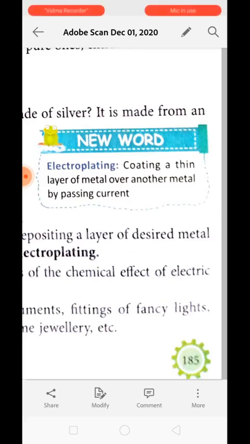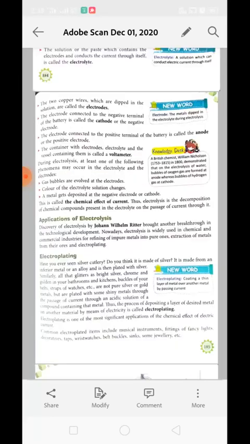Similarly, all the glittering and bright silver, chrome and golden items in your bathroom and kitchen, the buckle of your belt, straps, watches, etc. are not pure silver or gold, but are plated with the shiny metal through the passage of electric current and an acidic solution of a compound containing that metal. Thus, the process of depositing a layer of desired metal on another material by means of electricity is called electroplating. It means we are simply putting a layer of silvery chrome on an inferior metal to make it beautiful.